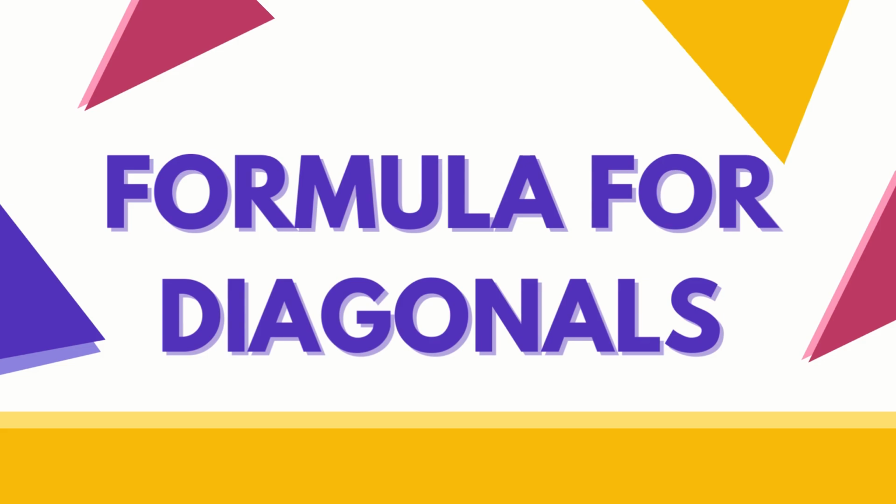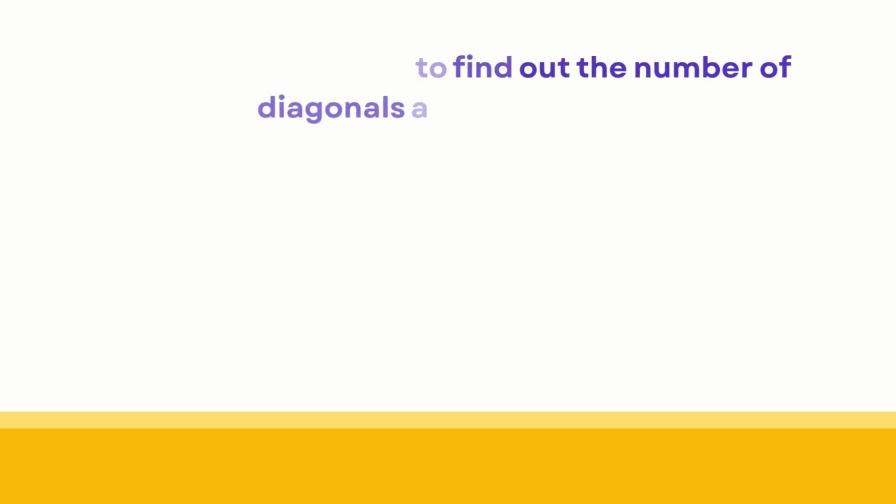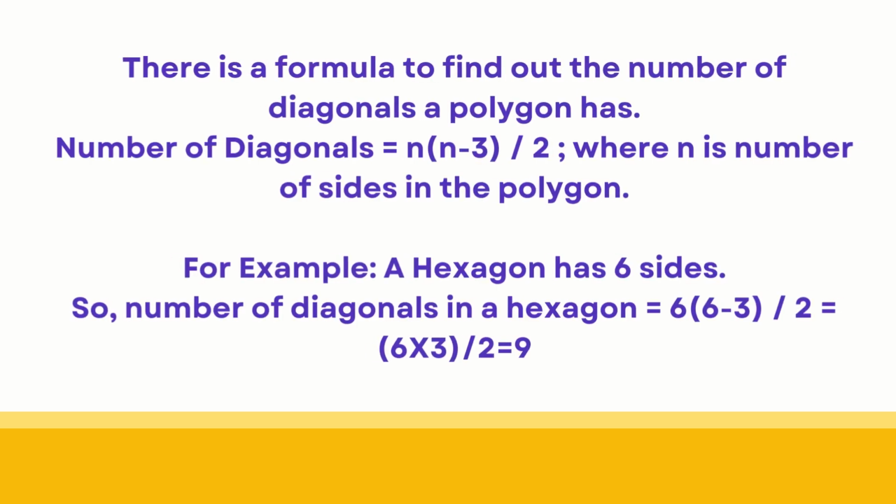Now as I said, there are polygons with different numbers of sides, like triangle, quadrilateral, pentagon, hexagon, septagon, etc. Now how to find out the number of diagonals? We cannot hope to draw a polygon and start drawing all its diagonals. It's difficult. So there is a formula to find the number of diagonals a polygon has. On your screen the formula is given. Number of diagonals is equal to n multiplied by n minus 3, divided by 2, where n is the number of sides in the polygon.